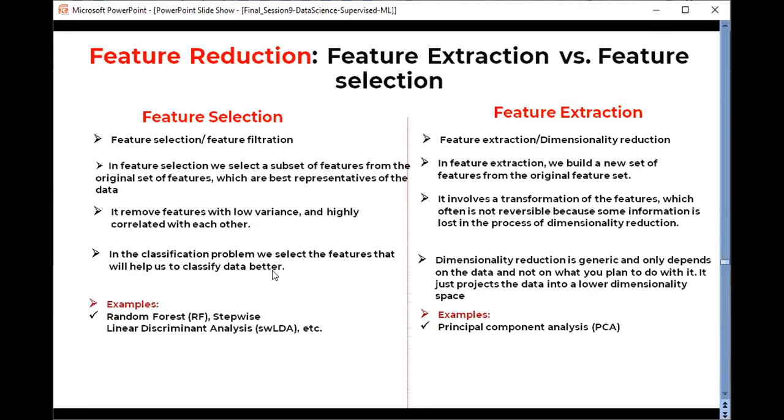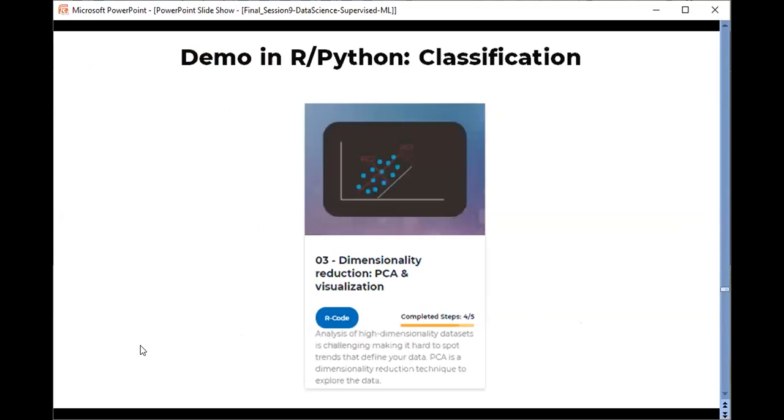Some examples of feature extraction methods are principal component analysis and t-SNE. Similarly, there are nearly 15 to 20 methods that can be used for feature selection. The tools that we have here are random forest as well as stepwise linear discriminant. So now let's go over this platform and perform a classification in R as well as in Python.